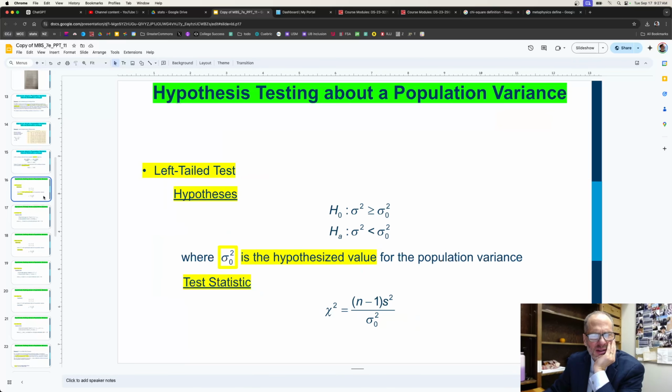And so now, we learned some good stuff, right? We're going to do hypothesis testing about a population variance. So we could do a left-tailed test. You could see left-tailed test. We could do a right-tailed test. You could see right-tailed test. We could do a two-tailed test, which is like an equality. And all of them are going to have the same test statistic. So as I flip between these, you can see it's using the same test statistic. And the test statistic, again, is that chi-square. You can see it's chi-square here.